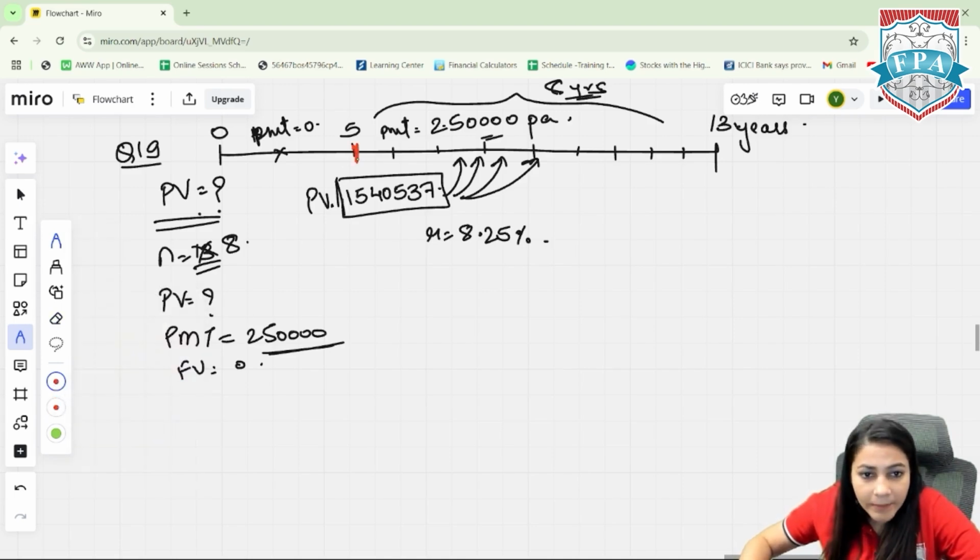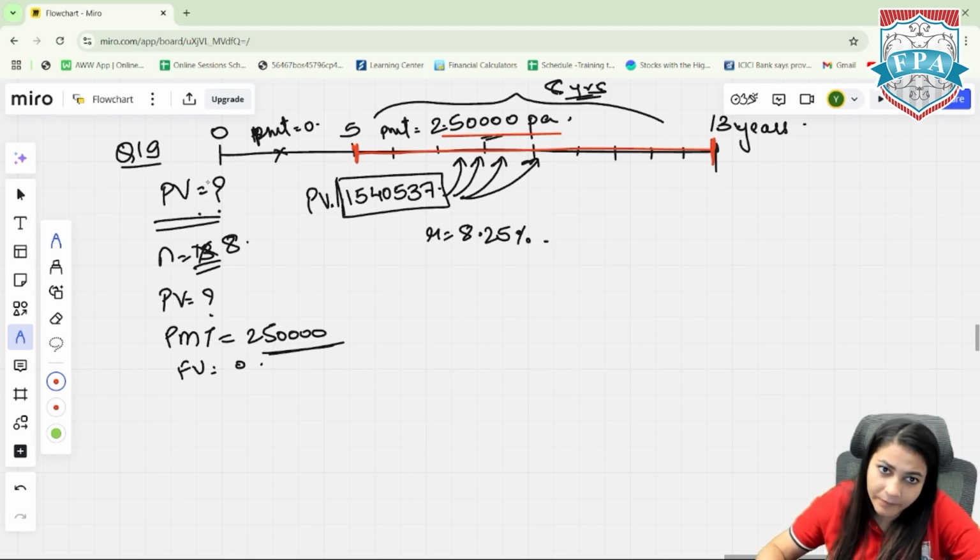In the first step, we solved this timeline, wherein every year 2,50,000 was withdrawn. And in this timeline, there is no withdrawal. So we first solved 5 to 13 because we wanted to calculate the PV. We cannot do 0 to 5 in the first step, right? Because the reason is,